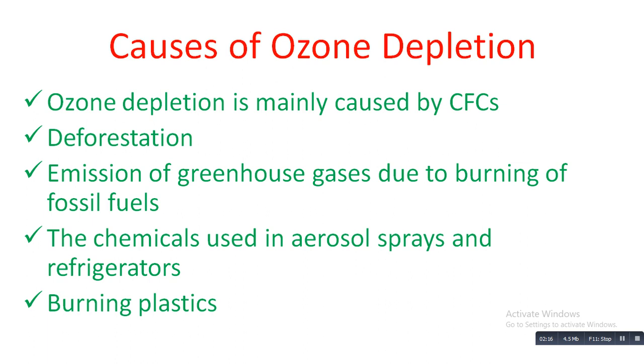This chlorine monoxide destroys the ozone layer. Likewise, CFCs are a very big threat to our ozone layer.